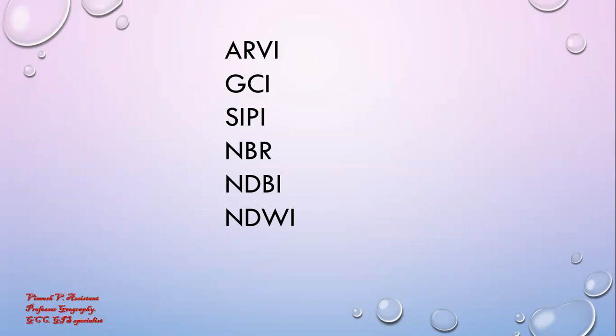You can use these different indexes and classification measures, including land use and land cover classification, which we have discussed. How these indices are helpful for better land management.